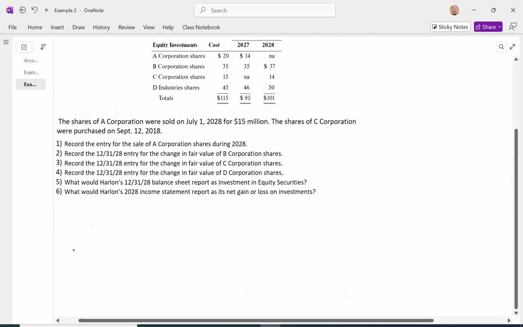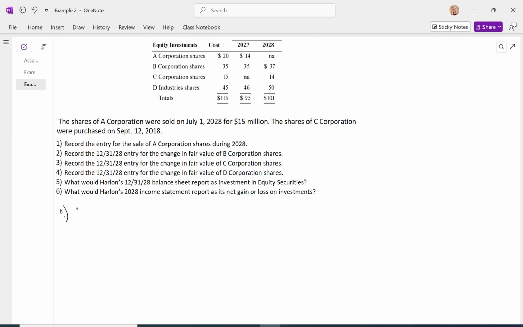Let's start there. Let's do the same thing we did for the last example. So for A Corp, before we record the sale, let's record the adjustment for the change in fair value right up to that moment of sale. Okay, so the cost of A shares was 20 million.